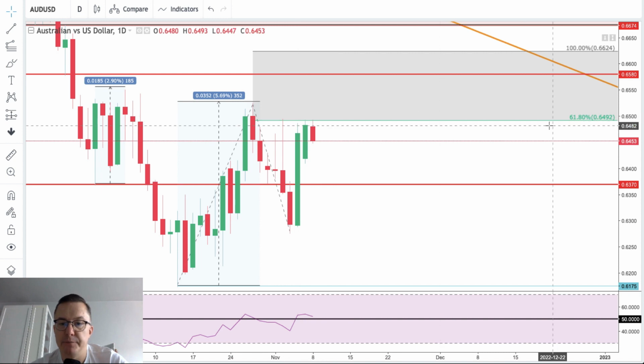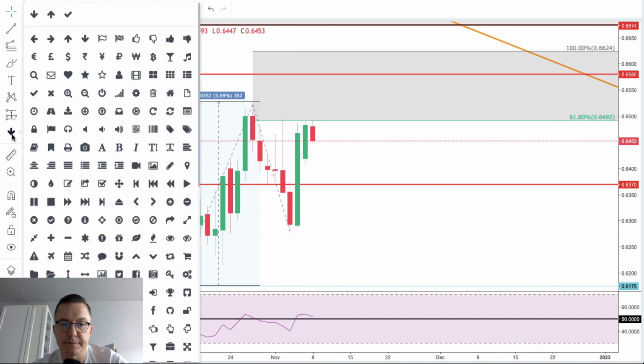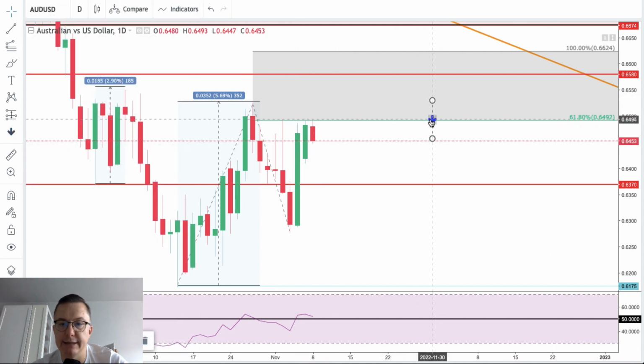Please be very careful trading this market, and stay focused observing the level of 6,492. This is the latest target level for bulls.